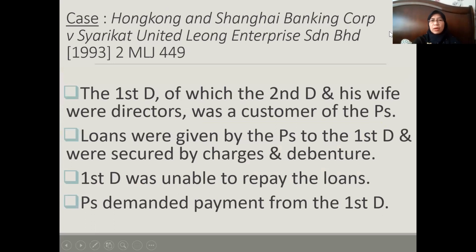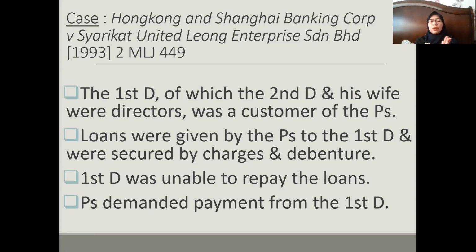Let's have a look at the case law. This is a local case. This is to illustrate a situation in Malaysia. The case is Hong Kong and Shanghai Banking Corporation, or the acronym is HSBC, and Syarikat United Leong Enterprise Sdn Bhd, reported in year 1993. What happened here? We have a few defendants. The first defendant is the company, of which the second defendant and his wife were directors. Meaning that here the company was owned by two parties, the defendant and his wife, husband and wife.